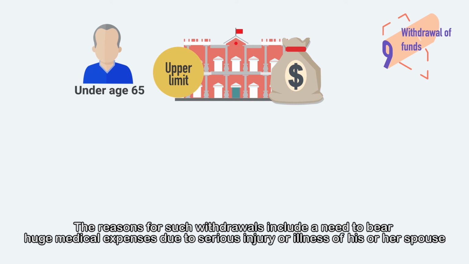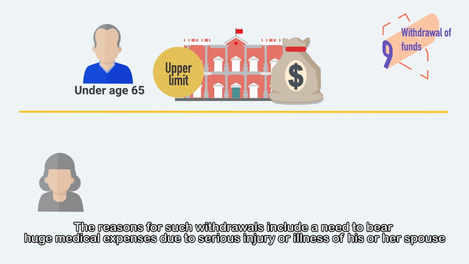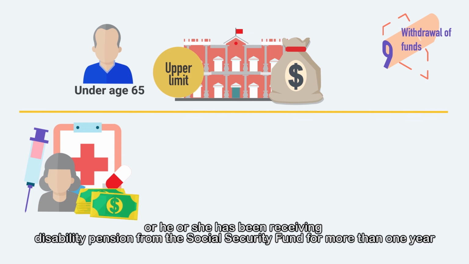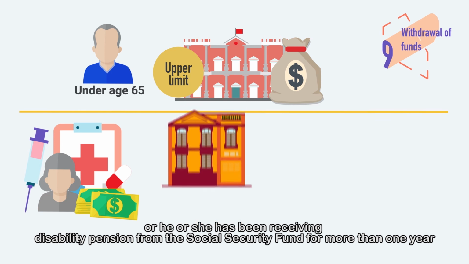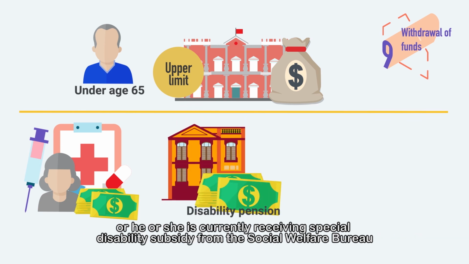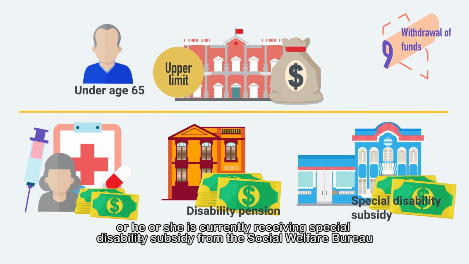The reasons for such withdrawals include a need to bear huge medical expenses due to serious injury or illness of his or her spouse, any degree of lineal consanguinity or affinity, or he or she has been receiving disability pension from the Social Security Fund for more than 1 year, or he or she is currently receiving special disability subsidy from the Social Welfare Bureau.